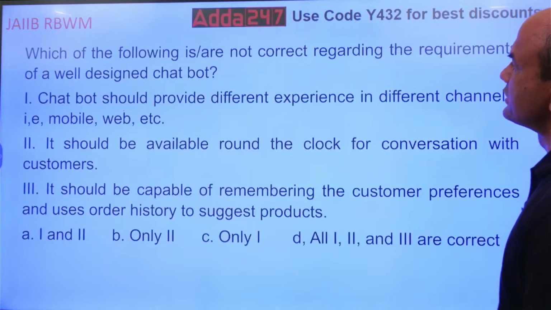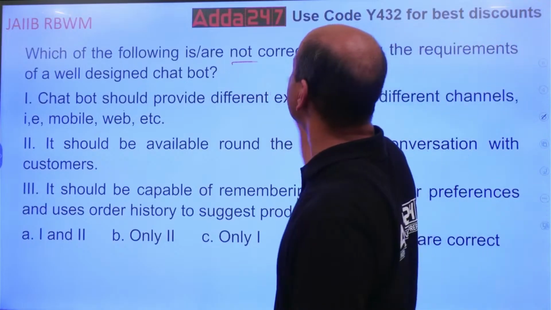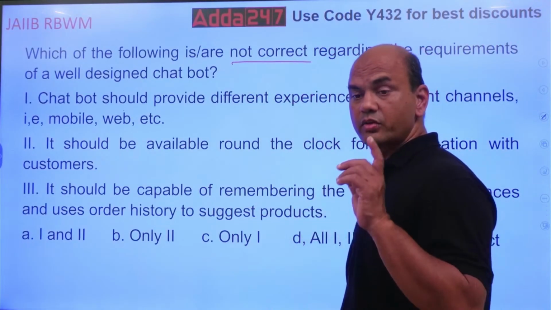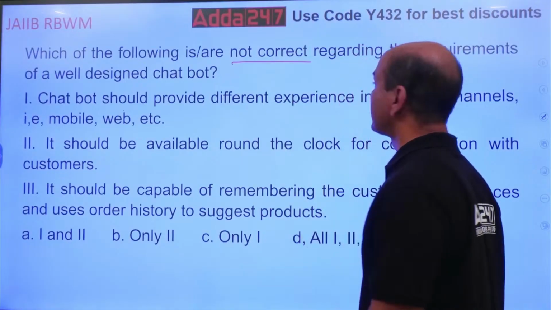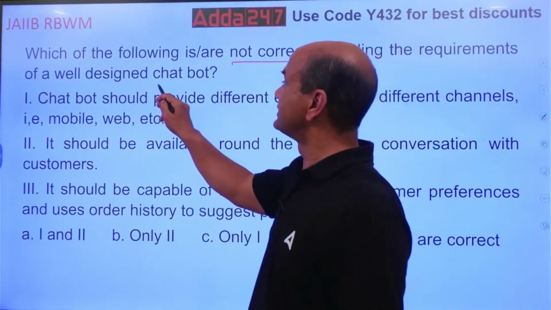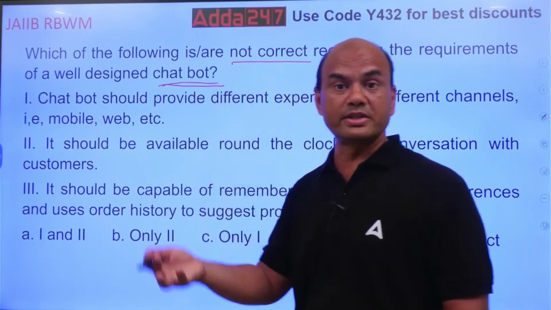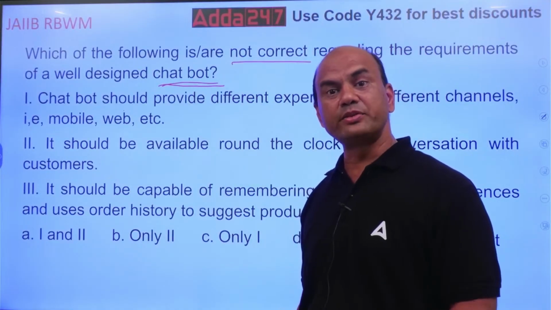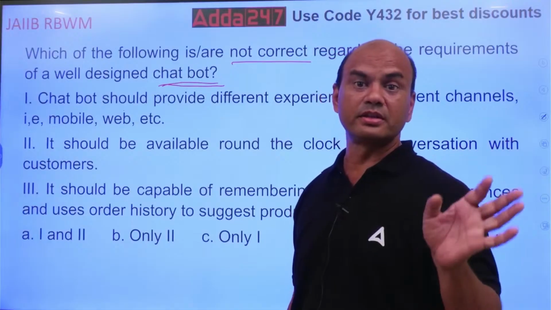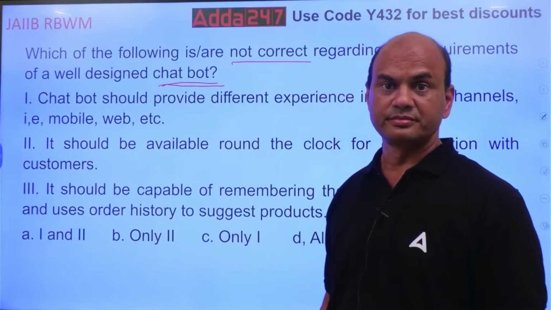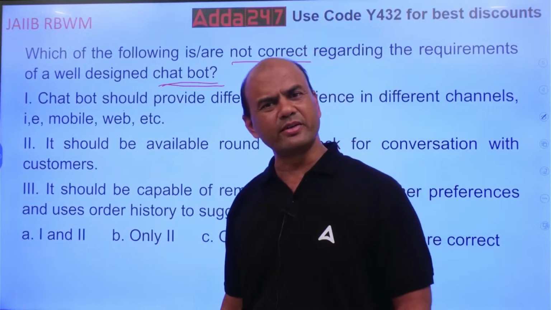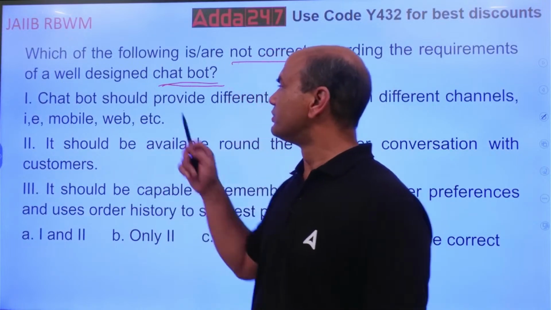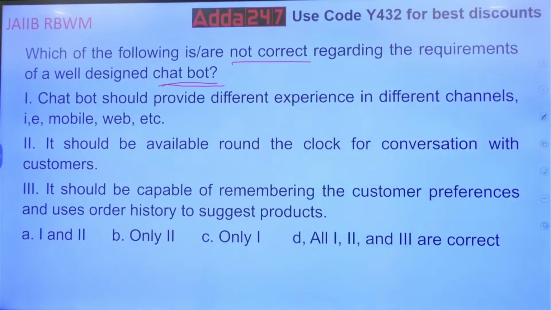Which of the following is not correct? Again, focus. You want the incorrect one. Regarding the requirements of the well-designed chatbot. Chatbot is a new AI feature. Now all the banks are having chatbots. Chatbot means as if you are talking to some person, but there is no person. It's machine, AI. On all the websites you have nowadays, chatbots, websites, apps, isn't it? So chatbot should provide different experience in different channels. So you want incorrect.